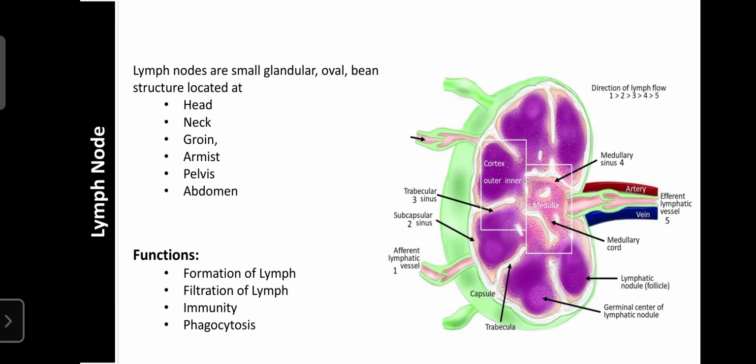Now we learn about the lymph node. A lymph node is nothing but a junction of two or more lymphatic vessels. Lymphatic vessels collect the lymph from the lymphatic capillaries, and lymphatic capillaries are present near the metabolic cells. They are structured similar to the systemic capillaries, but regarding diameter, they have a larger diameter as compared to the systemic capillary. That's why they allow macromolecules. The lymphatic capillaries collect the lymph and supply it to the lymphatic vessels.